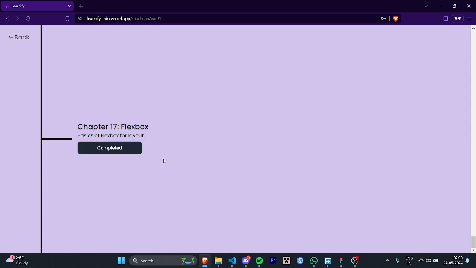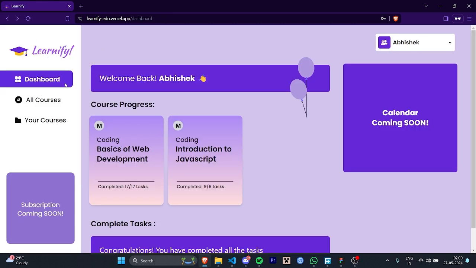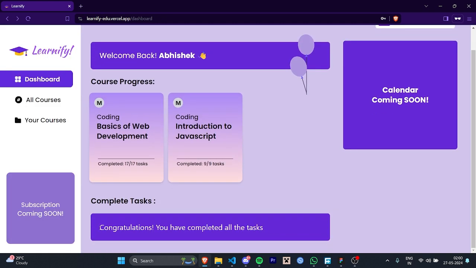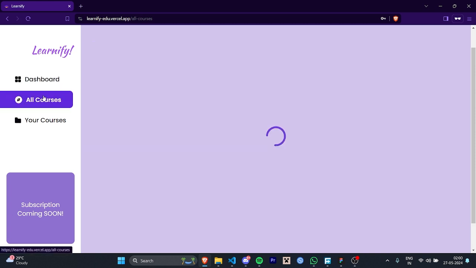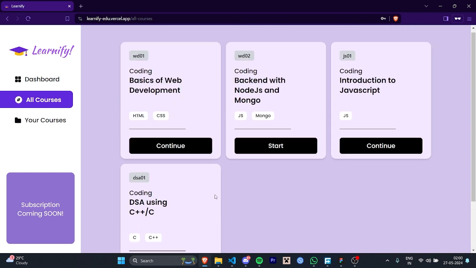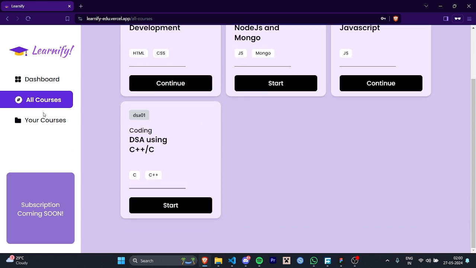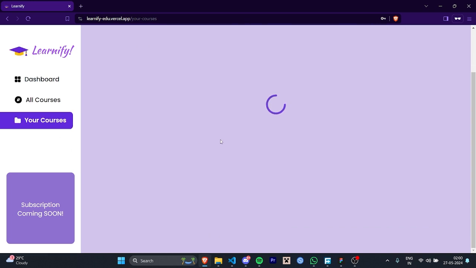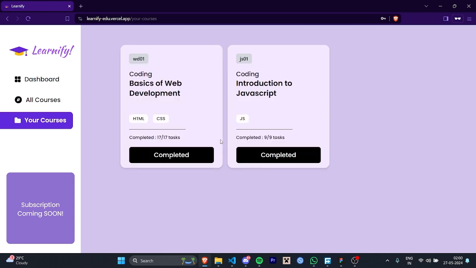we can see that we have completed all 17 of our chapters and we have learned the basics of HTML and CSS. If you go back to the dashboard, it says congratulations, you have completed all of your tasks, which means we can start any other course too. As you can see, we have four courses here, and we also have the your courses tab, which tells about which courses I have started. I have started only two of them and completed all of that, so we can see it is completed here.